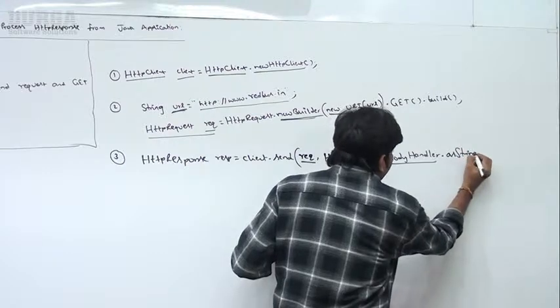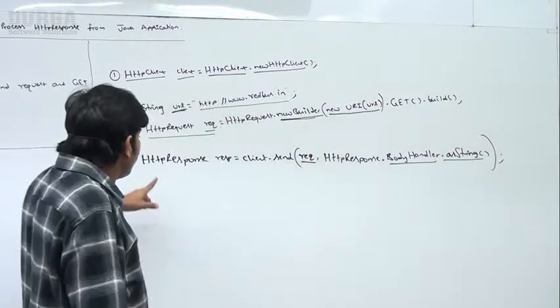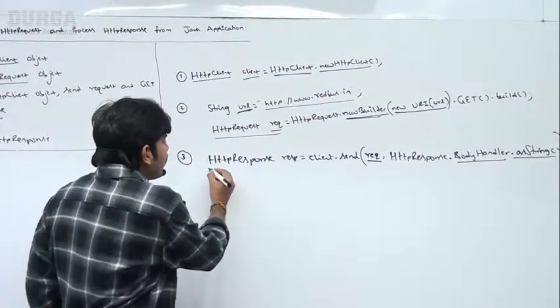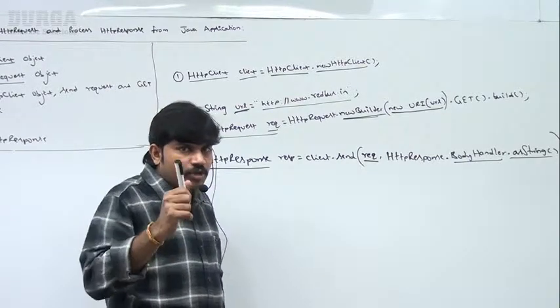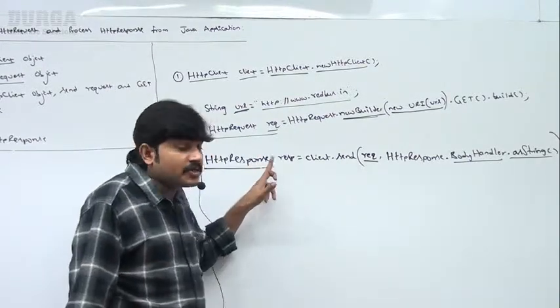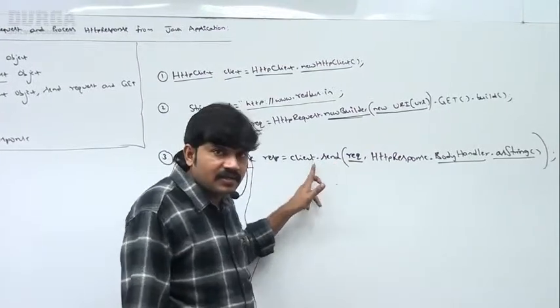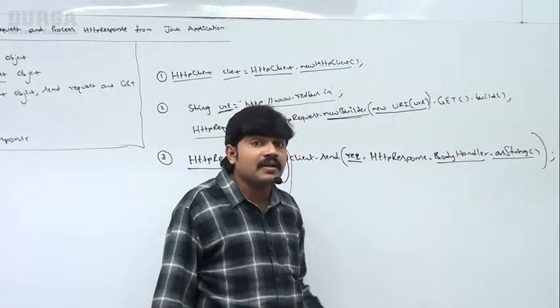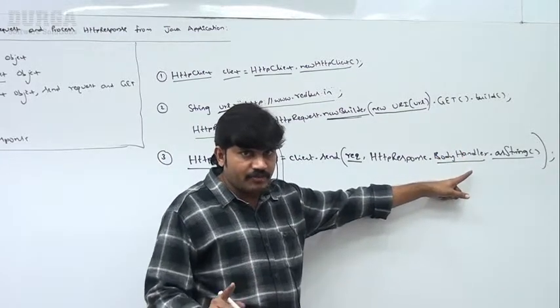Sir, I want to handle the response as a string only. That's all. So this is the way to send the request, and now I will get the response. I hope up to this is clear for all of you. Sir, can you please read once again? HttpResponse resp is equal to client.send(request, HttpResponse.BodyHandlers.asString()). Clear? I hope everyone can understand.